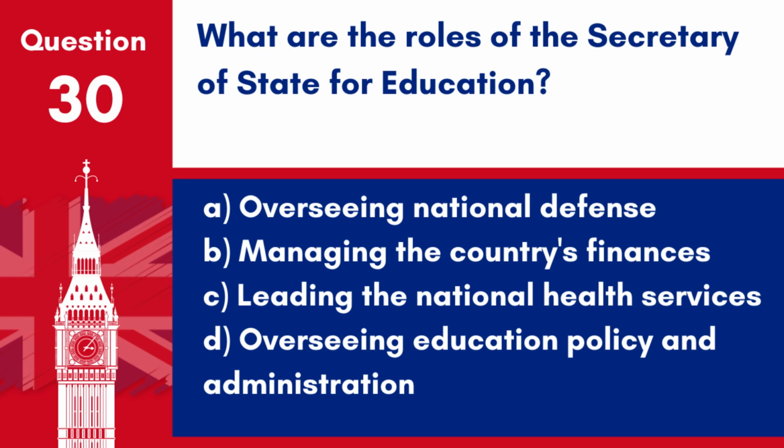Question 30. What are the roles of the Secretary of State for Education? A. Overseeing national defense. B. Managing the country's finances. C. Leading the national health services. D. Overseeing education policy and administration. Answer: D. Overseeing education policy and administration. The Secretary of State for Education is responsible for the development and implementation of educational policy in the UK.